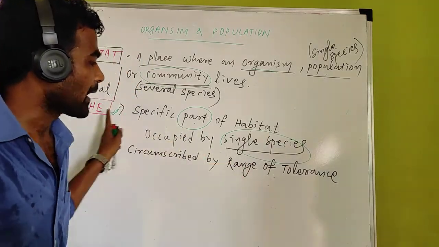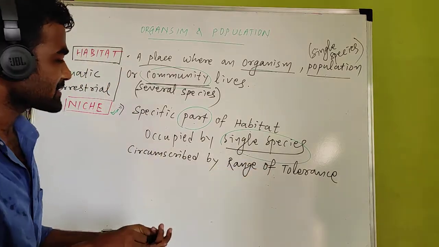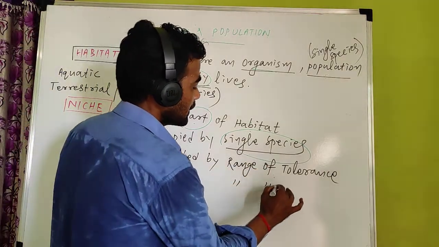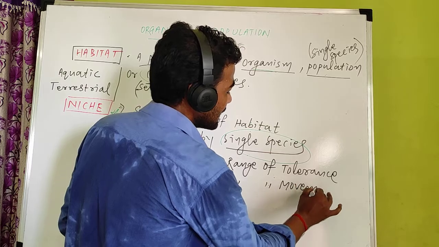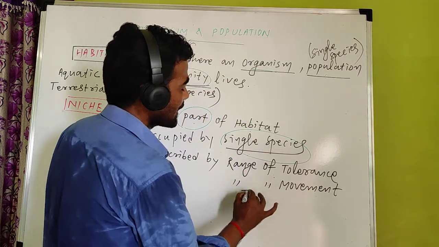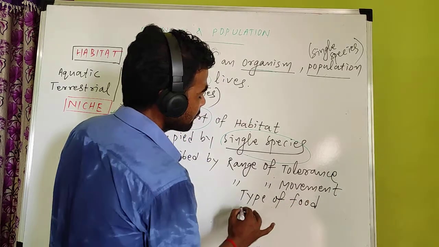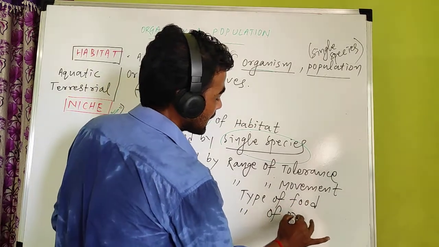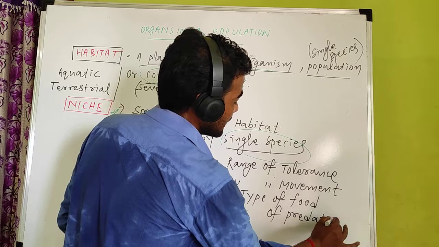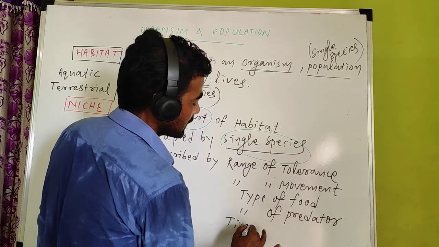The niche is determined according to range of tolerance, range of movement, type of food, type of predator, timing of activity.